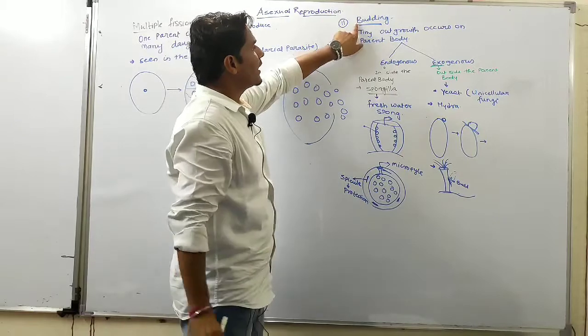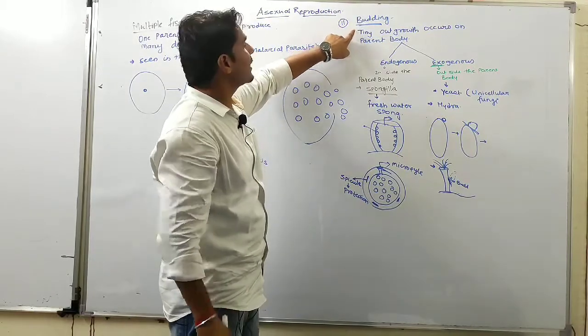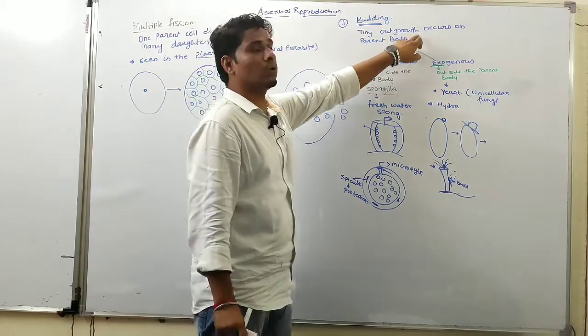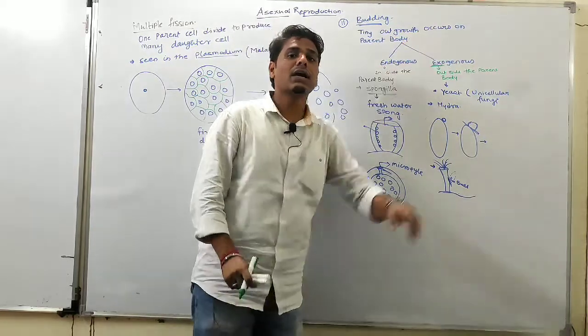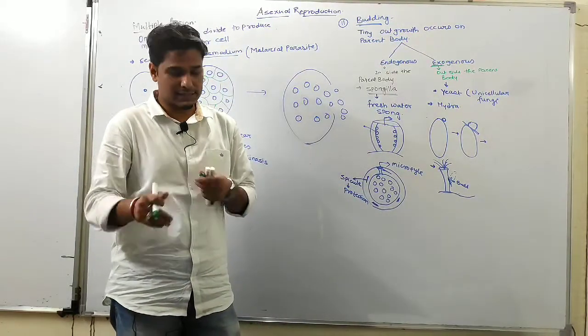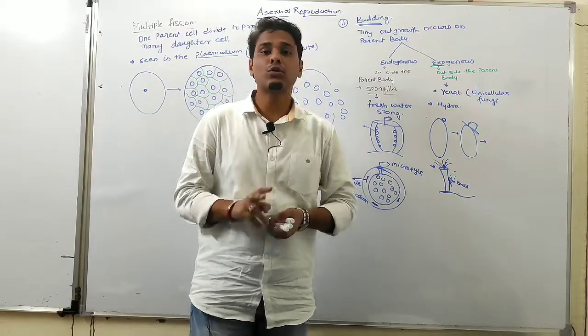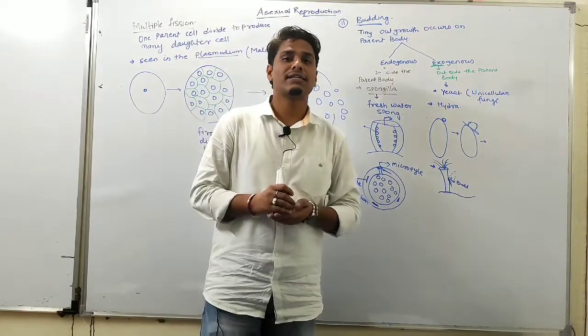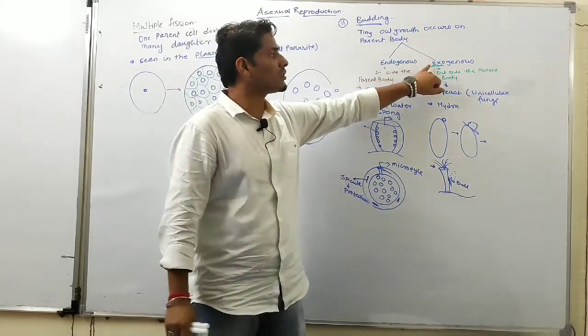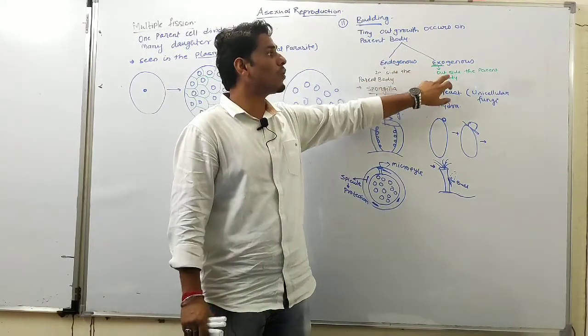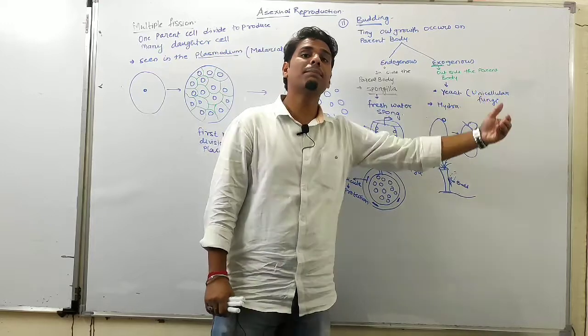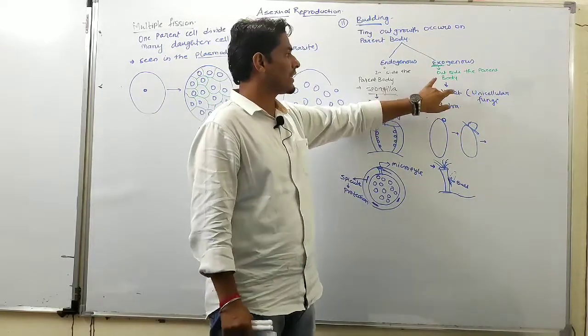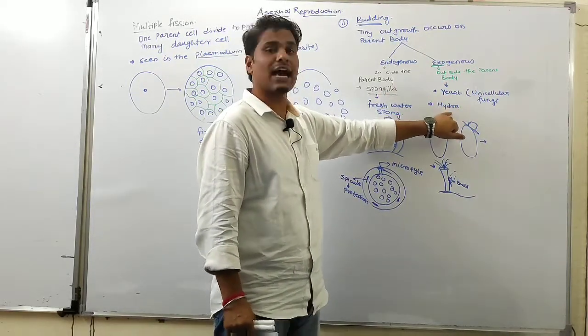So budding, what is budding? A tiny outgrowth occurring on the parent body is called a bud. Okay, so budding is of two types. One is called exogenous and the other is called endogenous. Exogenous budding means buds grow on the outside of the parent body, that is seen in yeast and hydra.